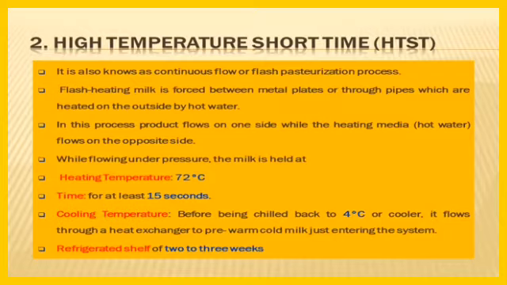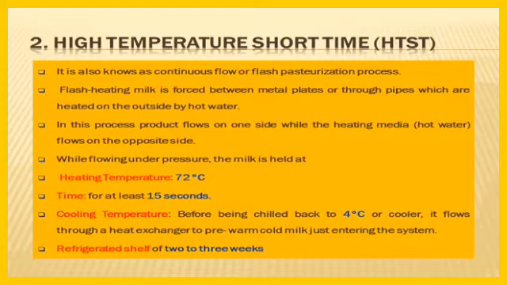Next, high temperature short time. It is also known as the continuous flow or flash pasteurization process. In flash heating, milk is processed between metal plates or through pipes which are heated on the outside by hot water.